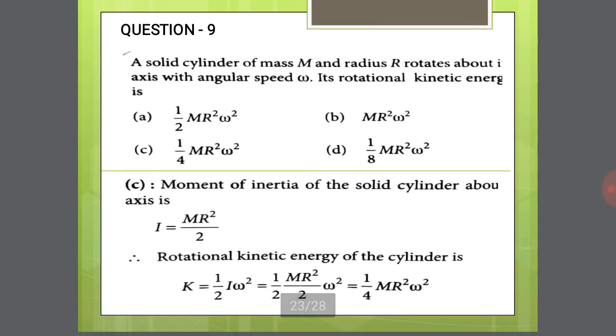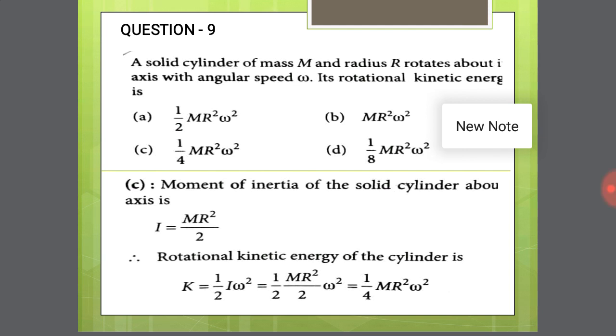Come to the next question. A solid cylinder of mass m and radius r rotates about its fixed axis with angular speed omega. Its rotational kinetic energy is... Once again, a solid cylinder of mass m and radius r rotates about its fixed axis with angular velocity omega, and we have to find the rotational kinetic energy.